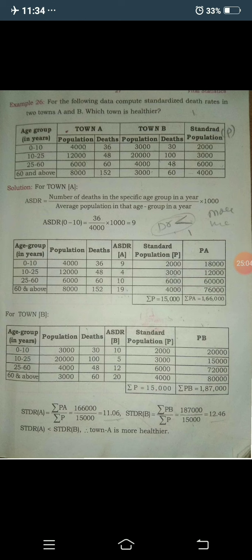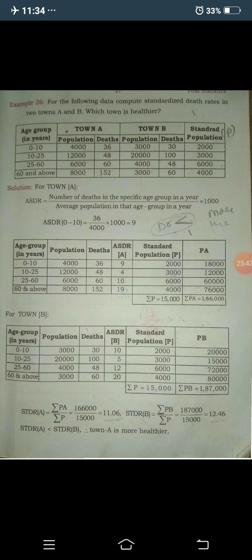1,66,000 divided by 15,000. Okay, consider here the sum of PA, how much is it? It's related to town A. 1,66,000 divided by the summation of P, which is 15,000, equals 11.06. And again you need to calculate the standardized death rate of town B, equals summation of PB divided by summation of P, equals 1,87,000 divided by 15,000, you get 12.46.